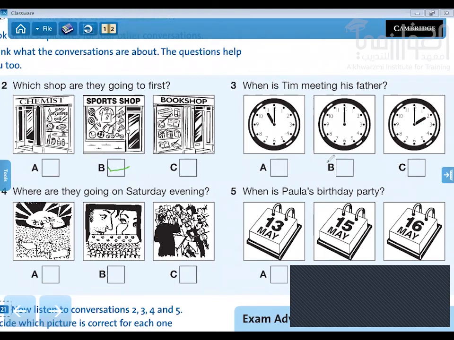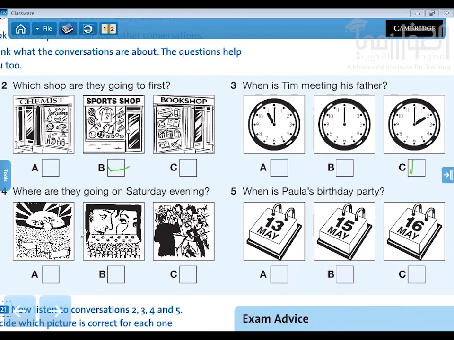And then 3, the correct answer is 2 o'clock. Is C. And then for 4, the correct answer is A. A is the correct answer.